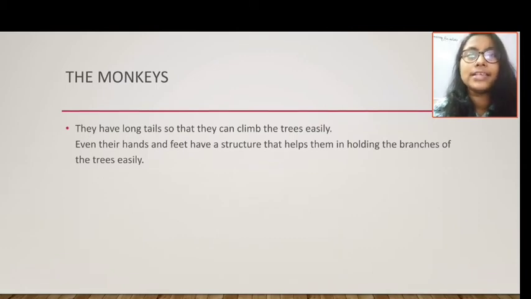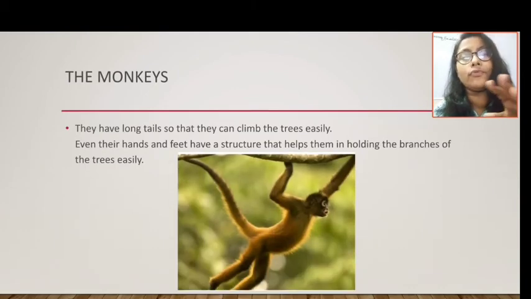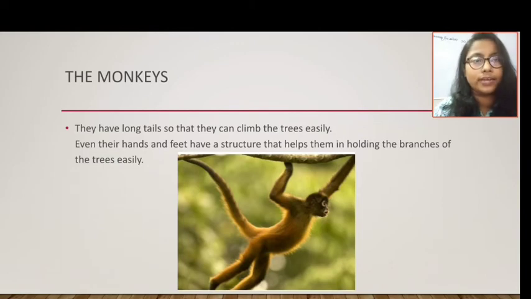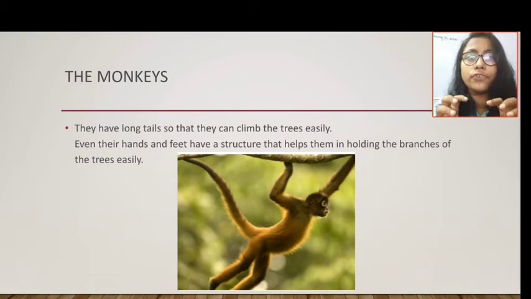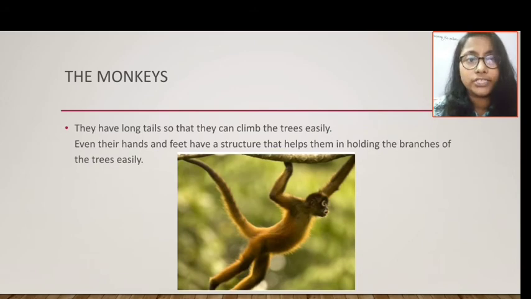The monkey has a long tail. You do know that the monkey has a long tail so that it can climb from one branch of the tree to another branch of the tree. The tail is for holding purposes, and for their grip, their hands and feet have a structure that helps them in holding the branches of the tree.